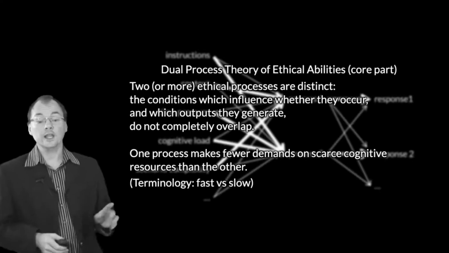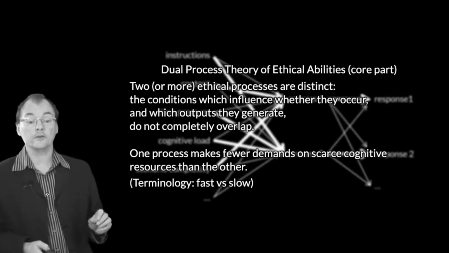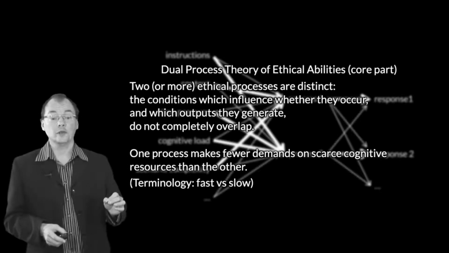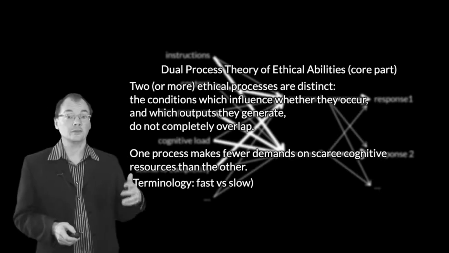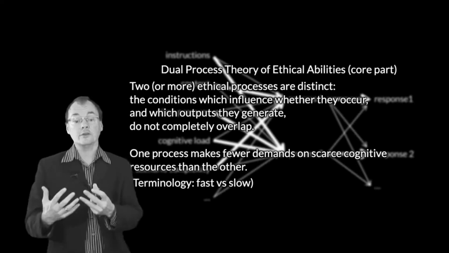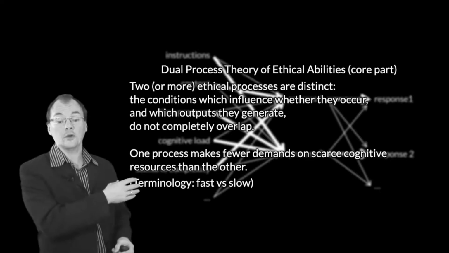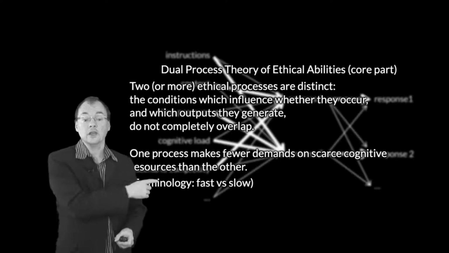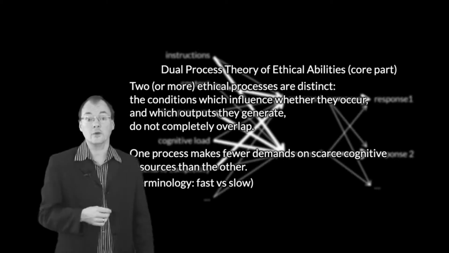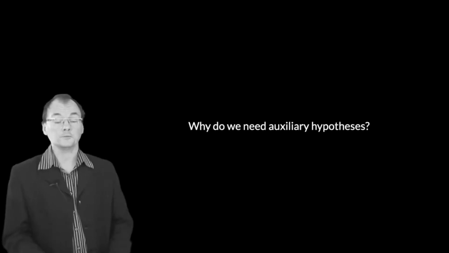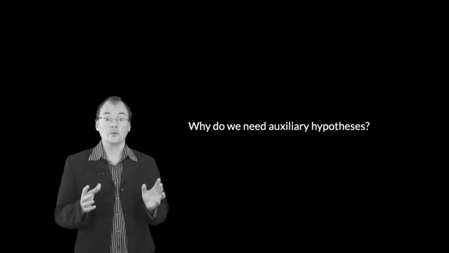And that allows us to talk very loosely about fast and slow. A fast process is one that places lower demands on working memory than a slow process. A slow process tends to be more demanding of this, and also of things like attention. You have limited attentional capacity. So if a process places high demands on your attentional capacities, that's a slow process as opposed to a fast one, which places little or no demands on attention. So that's the core of the stripped down dual process theory.